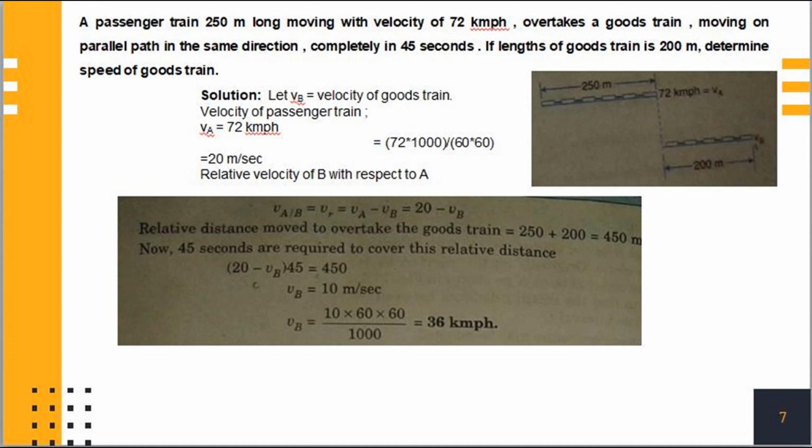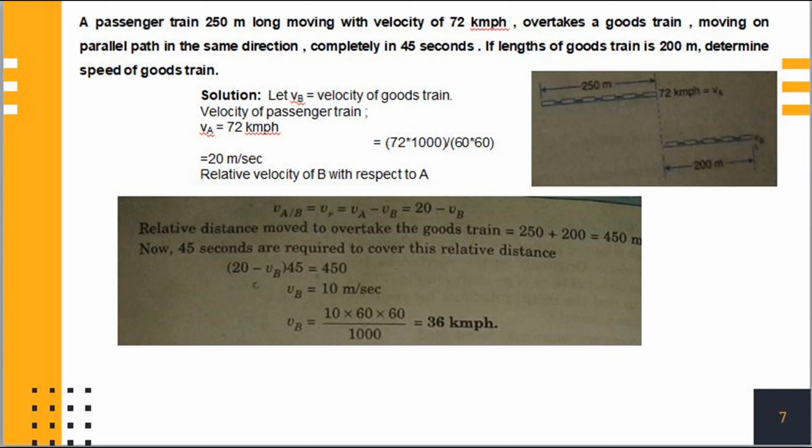length of passenger train is 250 meters and speed of passenger train or velocity of passenger train is 72 kmph. Now let Vb be the velocity of goods train. Therefore, velocity of passenger train we have Va is equal to 72 kmph. In terms of meter per second, velocity of passenger train Va becomes 20 meter per second.